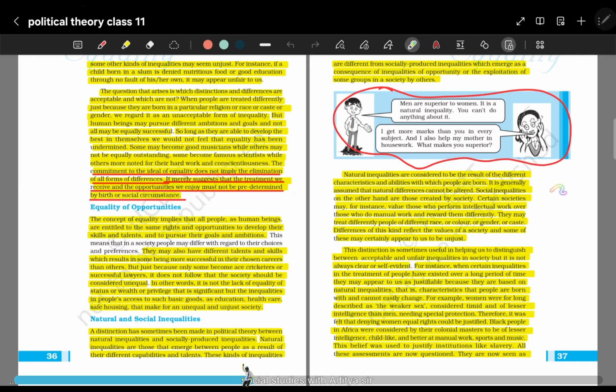Another example, if A and B are two students, A is weak in studies, B is very intelligent in studies, है ना? Now what we are doing in a school is, if we were to send some of our students as representatives of the school for a quiz competition or for sports or music, we might prefer, okay, A is not good in studies, so he might not be that good in quiz or in music or in athletics.